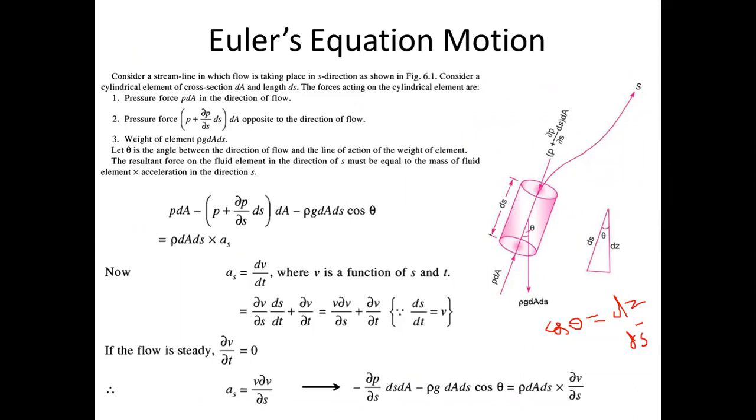Second, we are only taking gravitational and pressure forces for Euler's flow. That is the second assumption. Third, it is valid for steady flow only. Euler's equation is valid for steady flow. And one more thing which I discussed with you in fluid kinematics, that there are two types of study: Lagrangian study and Eulerian study. Remember that thing, Lagrangian and Eulerian.